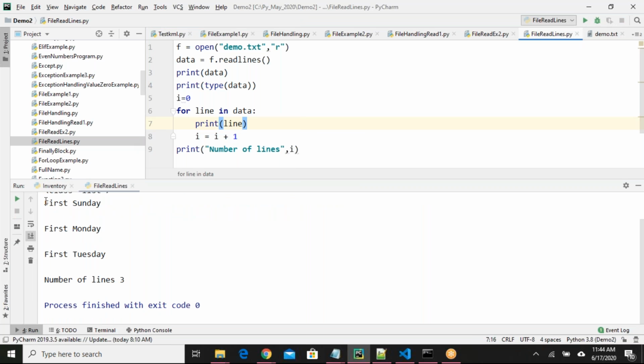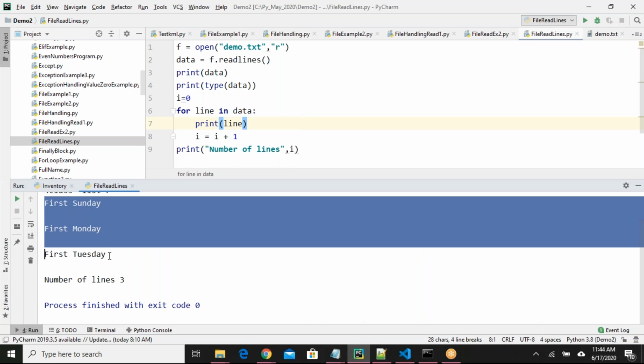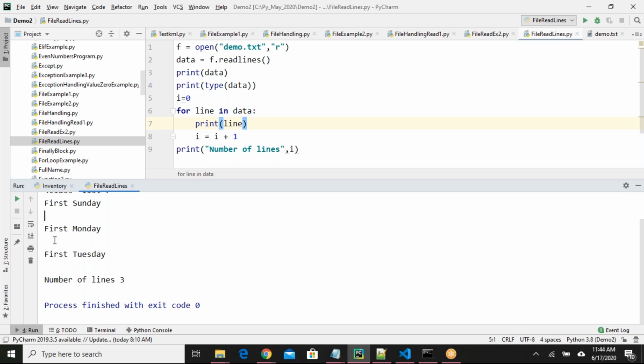Okay. Here in the console, I'm printing the data, right? Two questions for you. One question is, I'm getting some extra new line characters here. I don't want those extra new line characters. The other question is, I don't want this first here in the console. Sunday, Monday, Tuesday should be printed as my output. How can I do that?